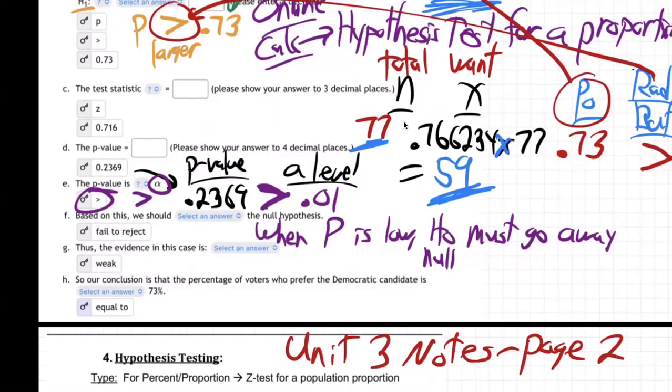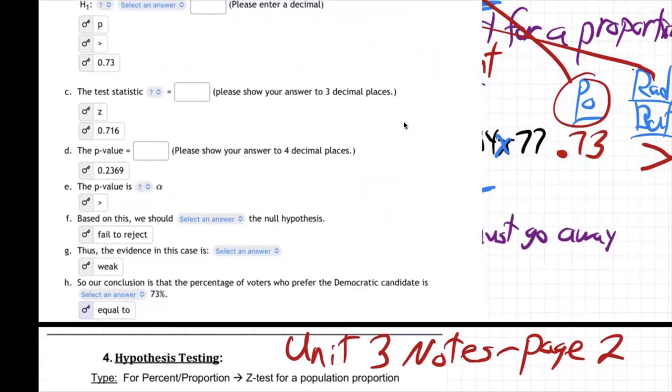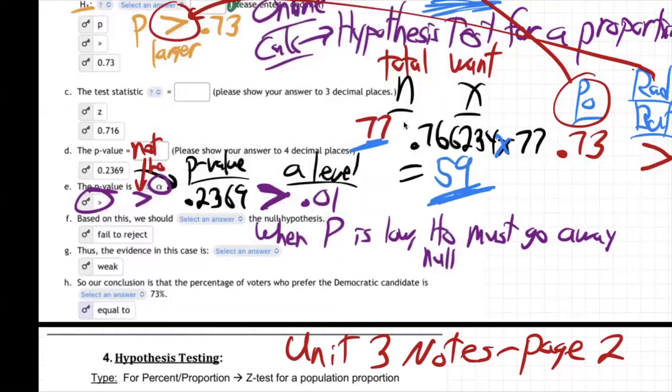Okay, now, is our P low? Is our P value low right there? Sounds a little weird, the questions I'm asking, doesn't it? But it's not low. It's not. Oh, come on. Don't do that to me. There we go. Not low. It's not low. Why? Because it's greater. Greater is not low. If things are greater, they're not low. Right here. Or I could do it right there as well. Right here. This is greater. So it's not low. Right?